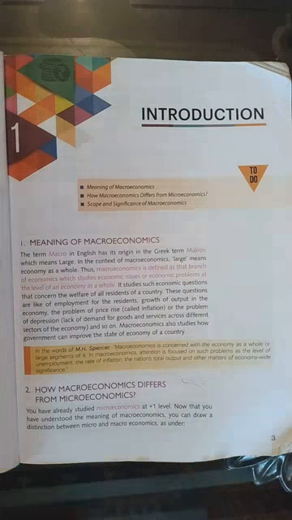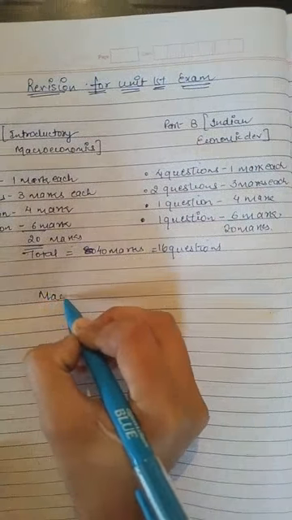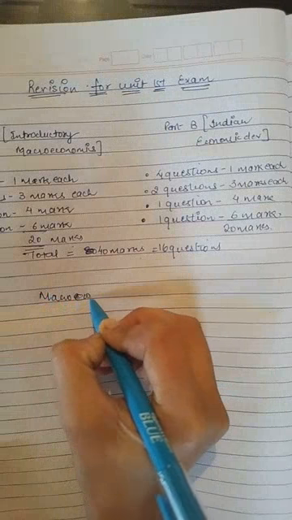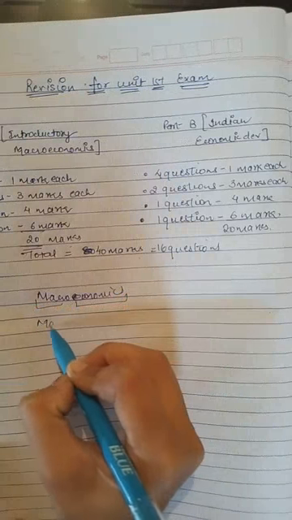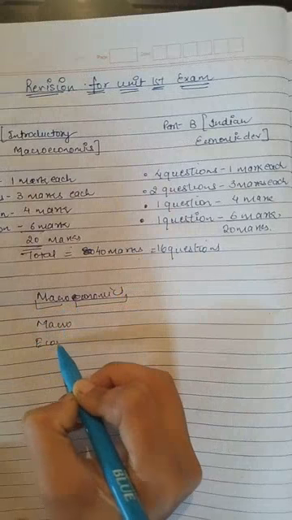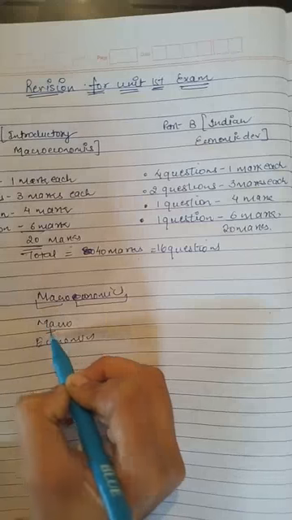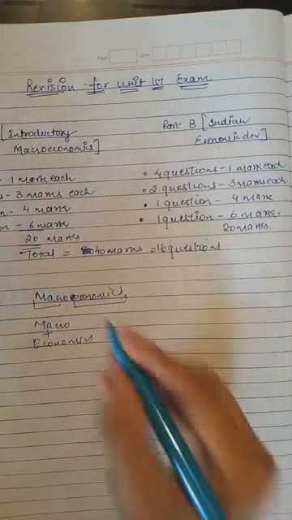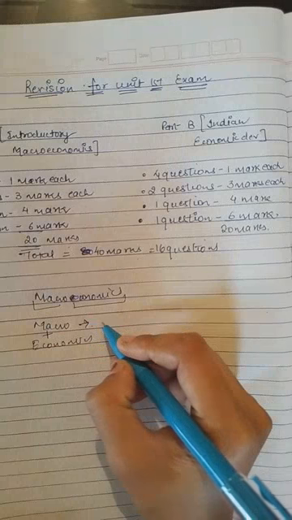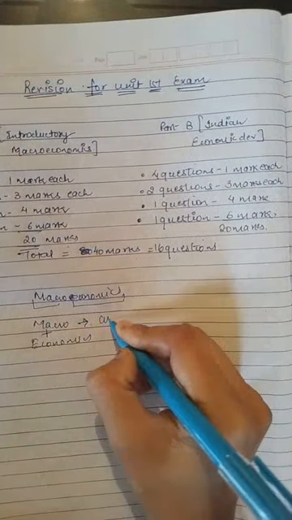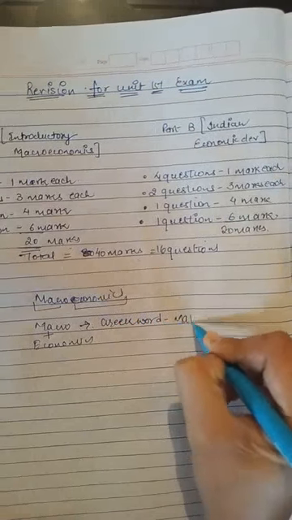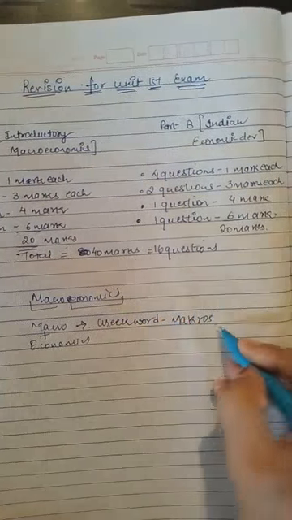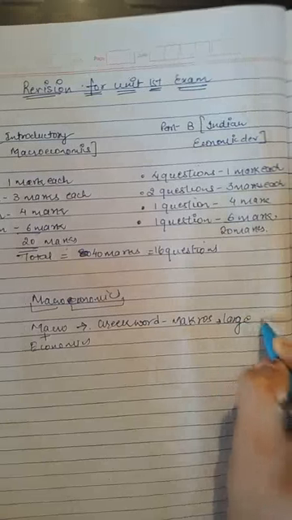Macro is derived from the Greek word macros, which means large. What does it mean? Large.